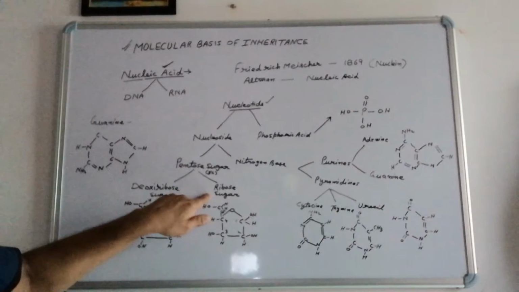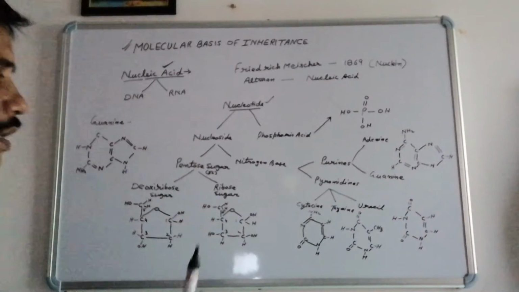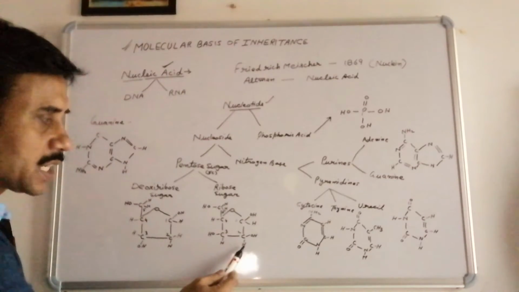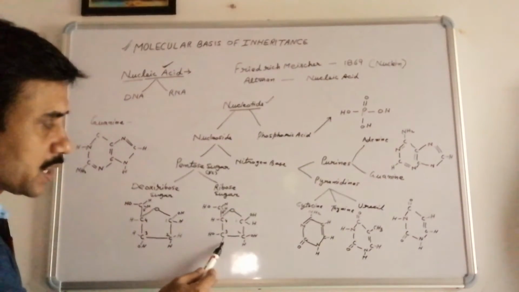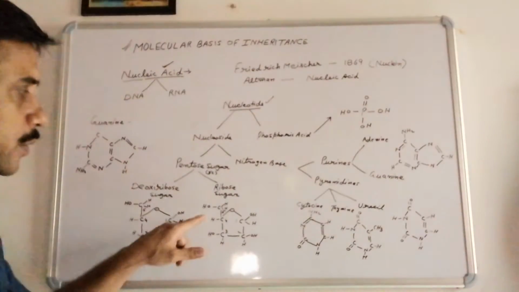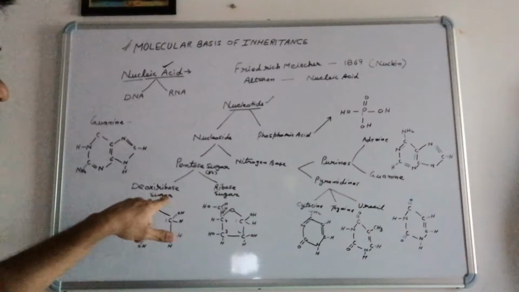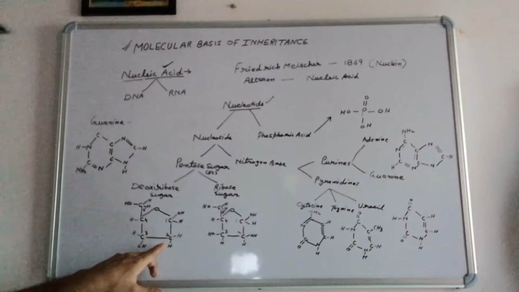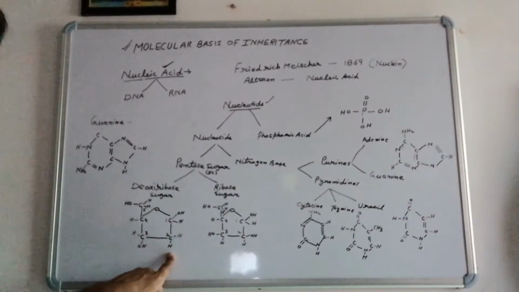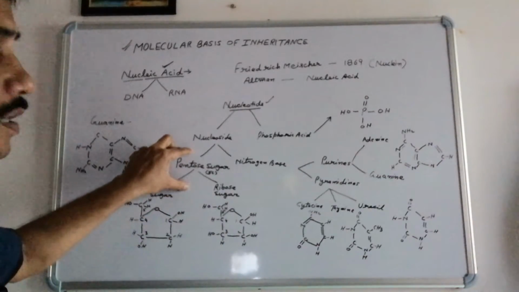Now in contrast to that, the ribose sugar is present in RNA. Here the first carbon contains one OH and one H, the second carbon contains one OH and one H, the third carbon contains one OH and one H, the fourth carbon contains one hydrogen attached, and the fifth carbon has one OH and 2 hydrogens, and one oxygen is present in the middle of the ring. So the basic difference between deoxyribose sugar and ribose sugar is at the second position of carbon. In deoxyribose sugar there is no oxygen, that's why it's called deoxy, and in ribose sugar the oxygen, that is the OH group, is present. Okay, so this is about the pentose sugars.